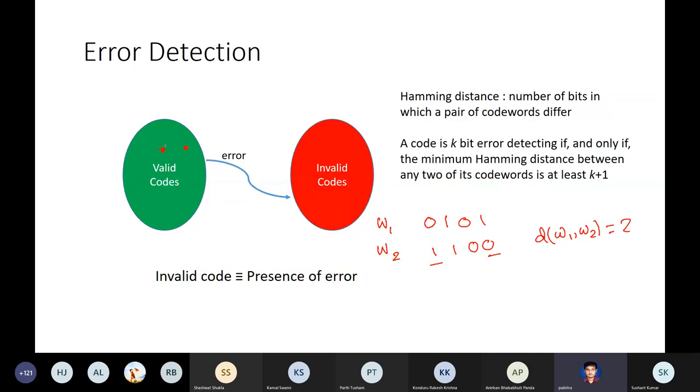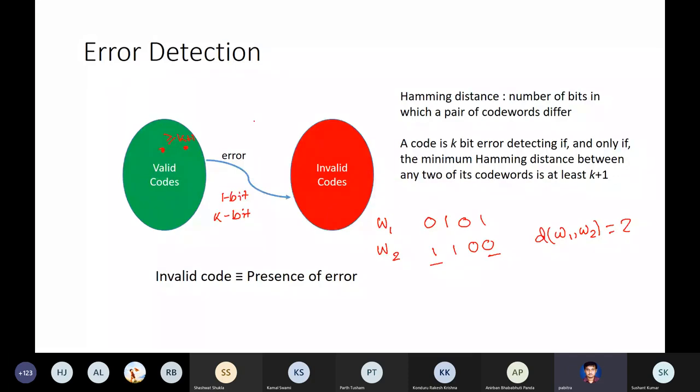So this error may be either a 1-bit error, the simplest, or a k-bit error. A 1-bit error means only 1 bit has been flipped. A k-bit error means at most k bits have been flipped. So if you want to detect k-bit errors by these valid and invalid codes, the distance between two valid codes should be greater than or equal to k plus 1. Distance meaning Hamming distance.